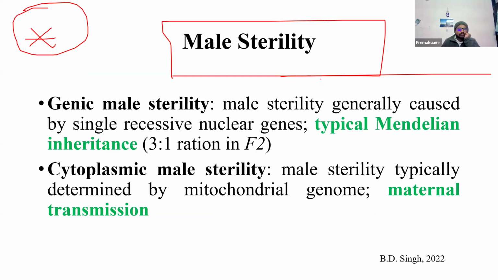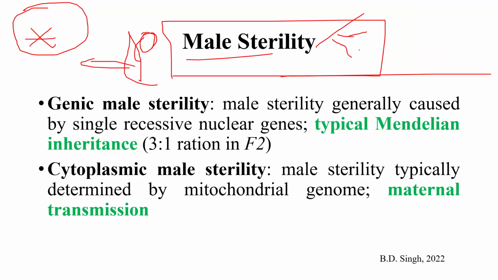In a flower, where the female gamete is normal, the male gamete is abnormal. Okay, the male gamete is infertile. That is a simple definition. There are different types of male sterility. Can anyone explain? Please enlist.